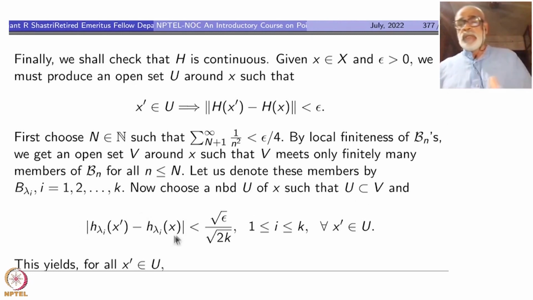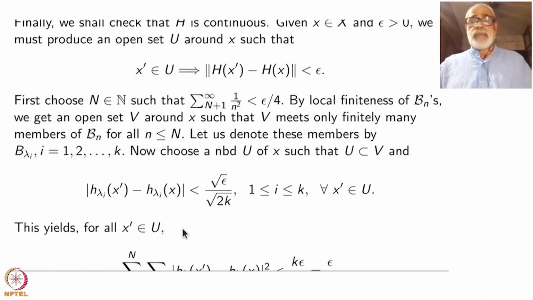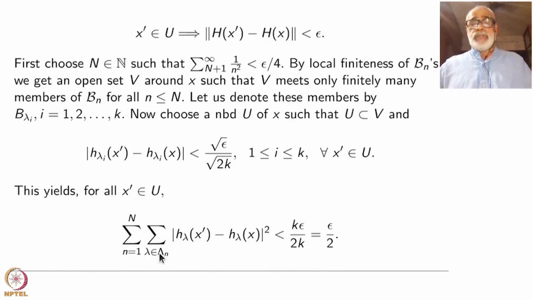Take the intersection with V, you will get a subset U contained inside V for which all these inequalities will be true for all points x prime inside U. That's by continuity of each h lambda i. Finitely many of them, you can do. So this yields, for all x prime inside U, if you now take the summation n ranging from 1 to capital N and all lambda inside lambda n, the square of the modulus of h lambda of x prime minus h lambda of x, that will be epsilon divided by 2k.